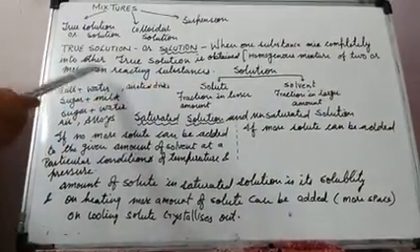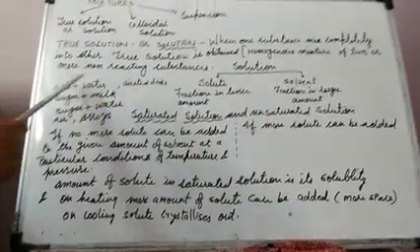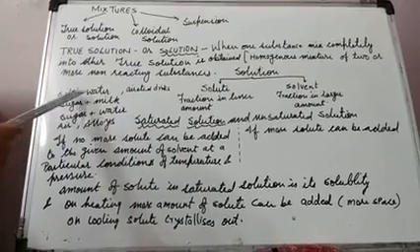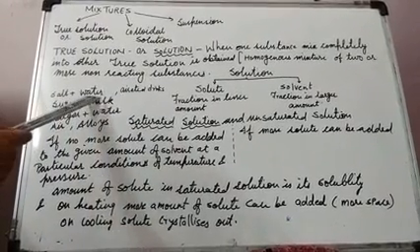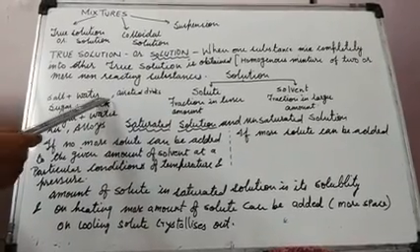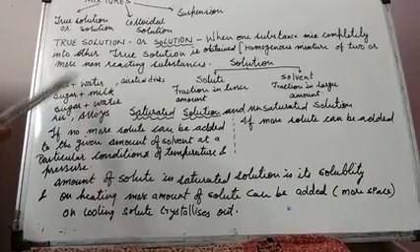Let me explain with the example of salt. If you are dissolving it in water, obviously a lesser amount of salt you will add in water. Water will be in larger amount. So water will act as solvent and salt will act as solute.